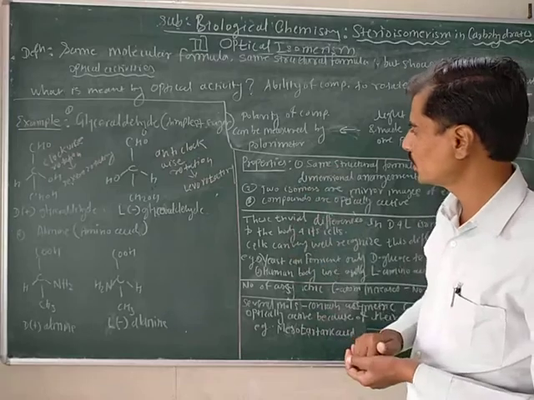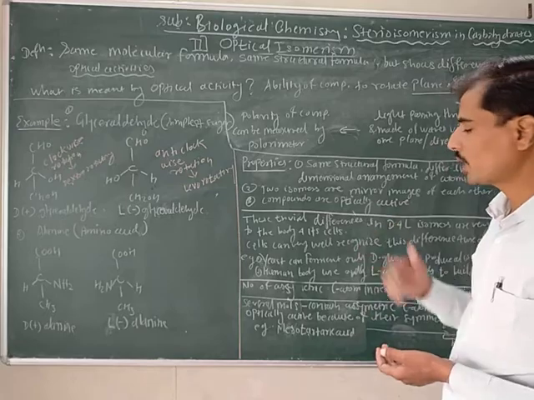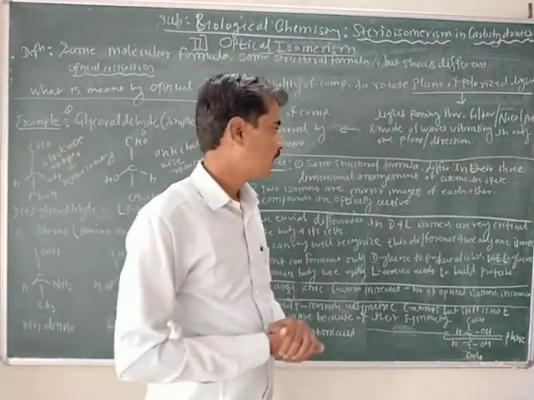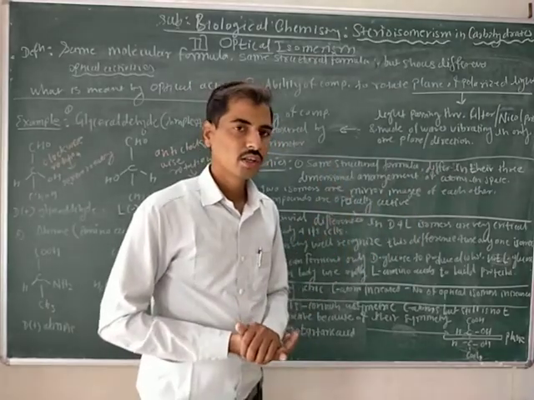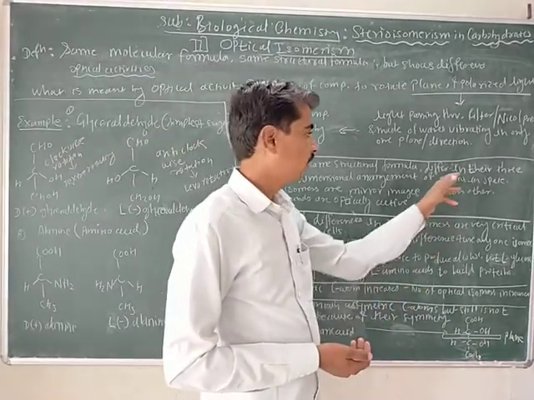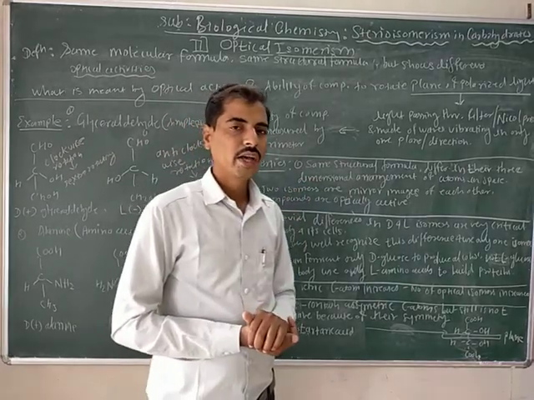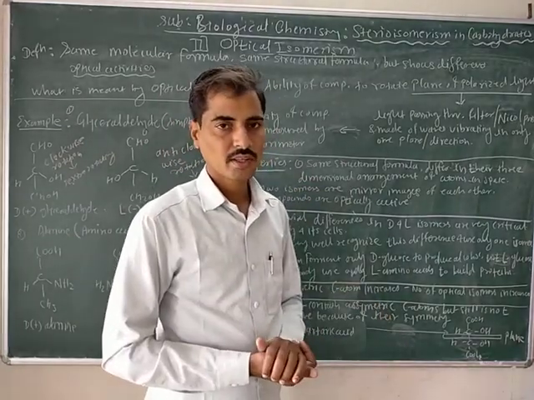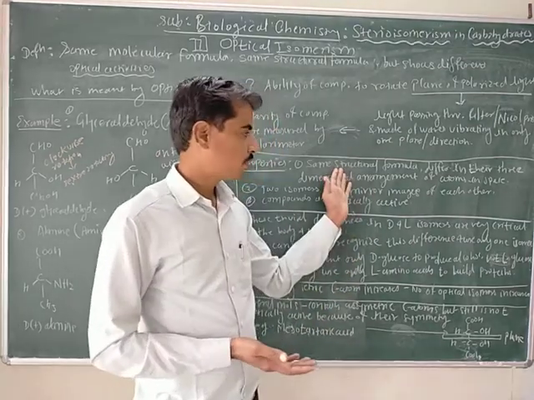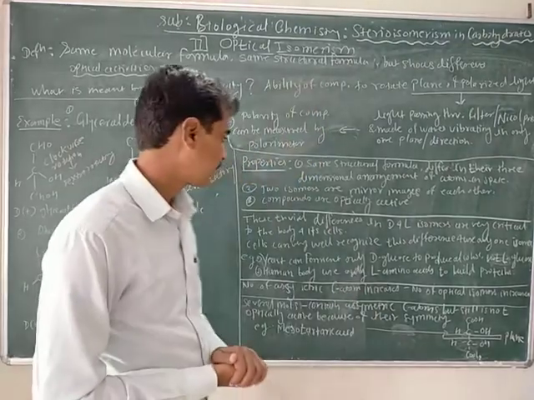If we see the properties of optical isomers, optical isomers have the same structural formula but show different optical activities, or they differ in their three-dimensional arrangement of atoms in space. That means the same structural formula but different configurations.